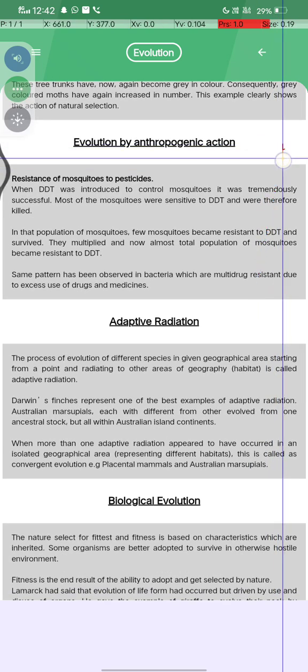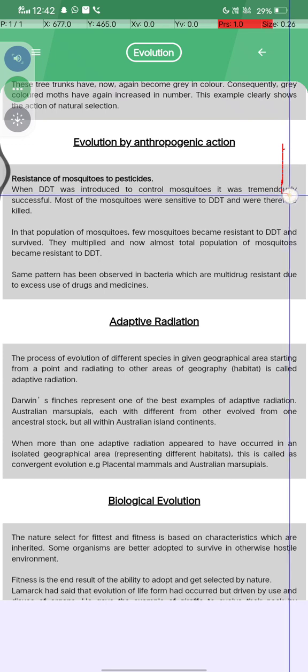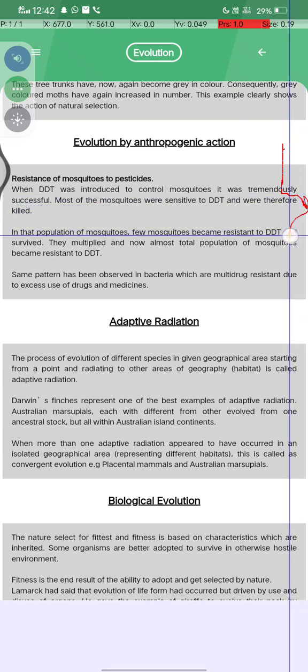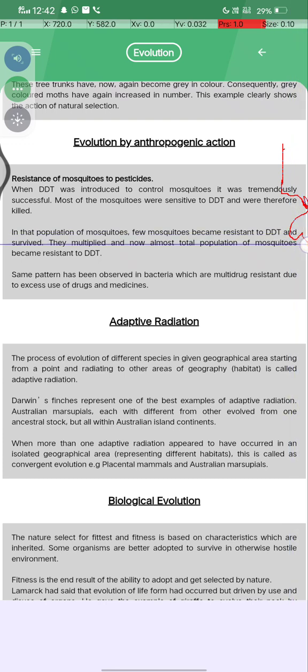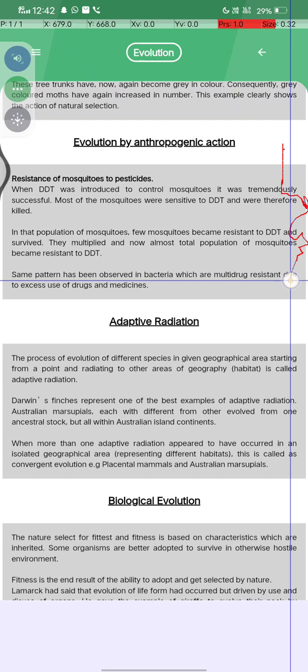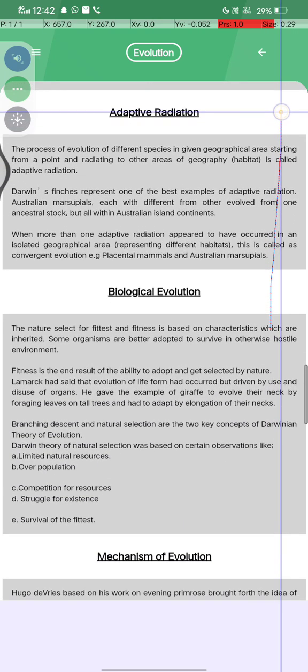Evolution by anthropogenic action: resistance of mosquito to pesticide. When DDT was introduced to control mosquitoes, it was tremendously successful. Most of the mosquitoes were sensitive to DDT and were therefore killed. In that population of mosquitoes, a few became resistant to DDT and survived, and they multiplied, and now almost the total population of mosquitoes has become resistant to DDT. The same pattern has been observed in bacteria which are multi-drug resistant due to the use of drugs and medicine. What is adaptive radiation?